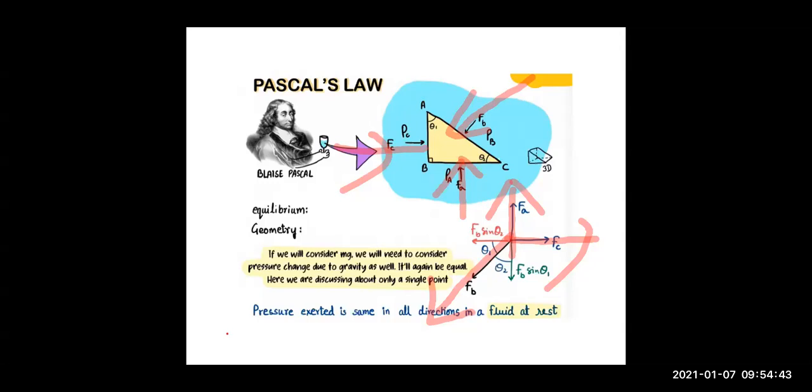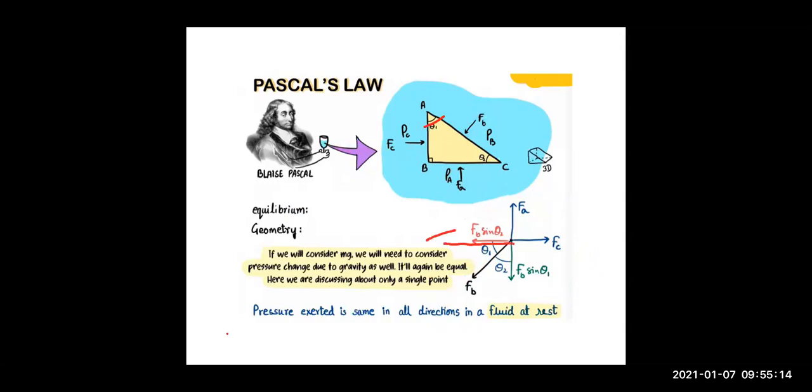Here the angle theta 1 is the angle made by FB with FC. So the angle between FC and FB is theta 1, beta. Similarly, theta 2 is the angle between FB and FA. So this is theta 2, right children?